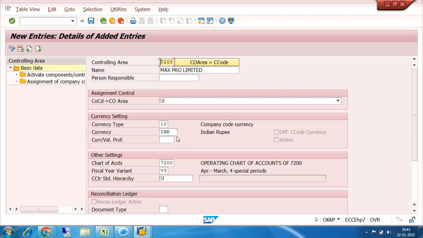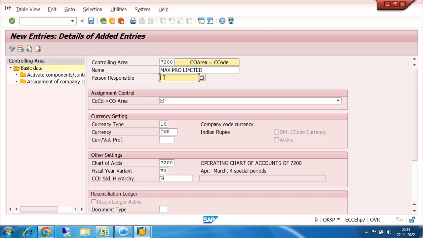So what are the basic configurations? The name is obviously copied. Even though the controlling area is 7200, the same name is there, which is equal to my company code. That is the name of the controlling area. Here a tick mark is appearing. On any screen or field, if there is a tick mark, that means it is a compulsory field.